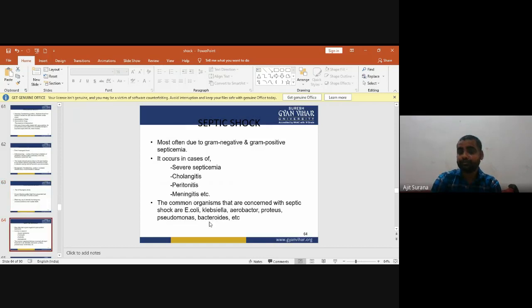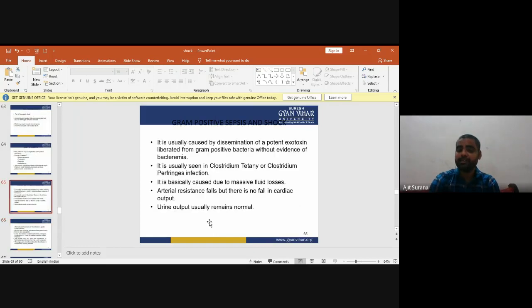Now, next is septic shock, most often due to gram-negative and gram-positive septicemia. It occurs in cases of febrile septicemia, cholangitis, peritonitis, meningitis, etc. The common organisms concerned with septic shock are E. coli, Klebsiella, Aerobacter, Proteus, Pseudomonas, and Bacteroides.